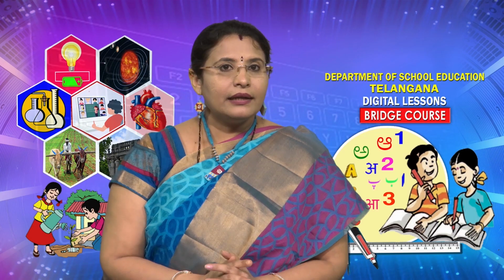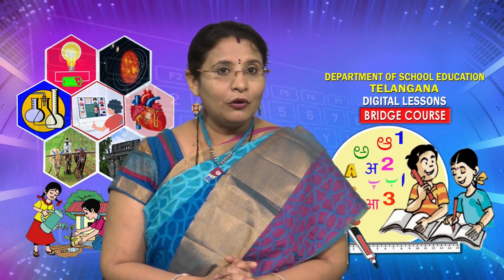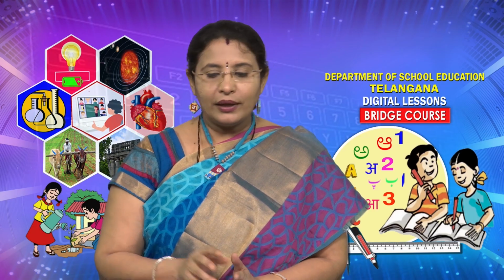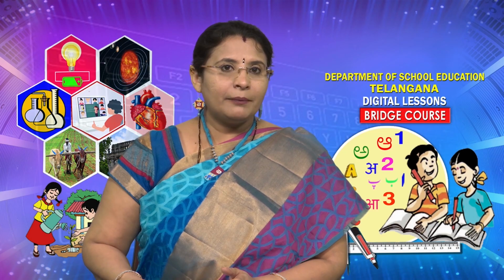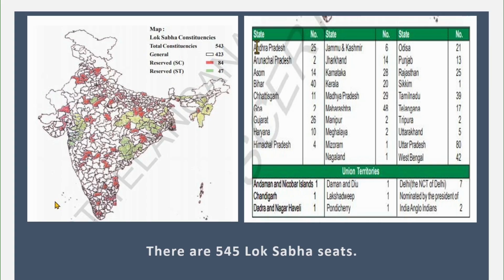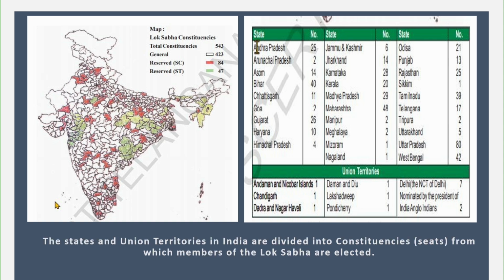Now children, till here we learned about the people who can cast the votes and the people who are eligible to become members of the Lok Sabha. Now let us learn about the seats that are available in the Lok Sabha. As I told earlier, children, there are 545 Lok Sabha seats in our country, India. That means based upon the population of the country, the constituencies are divided and we have a total of 545 Lok Sabha seats. The states and the union territories in India are divided into constituencies from which the members of the Lok Sabha are elected.